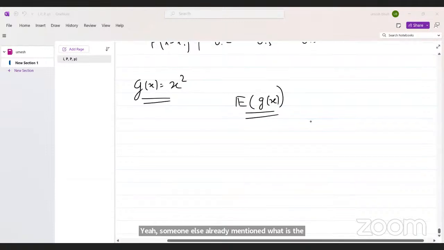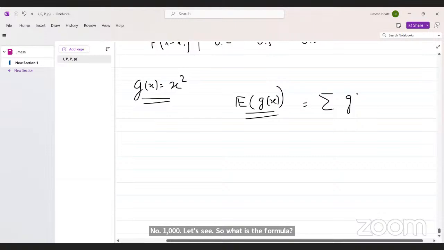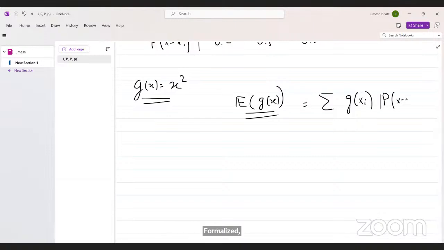Now, what is the answer? Let's see. So, what is the formula? The formula is the summation of g of xi times the probability of X equal to xi. Right.